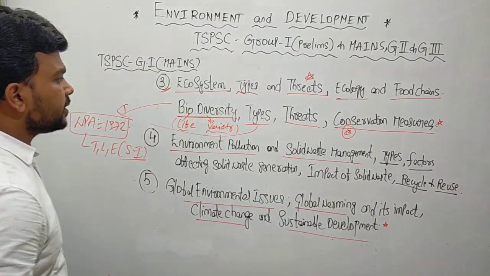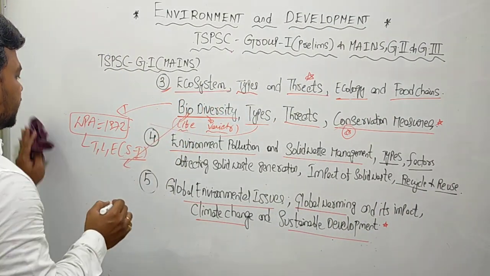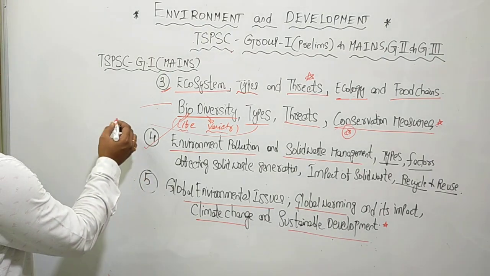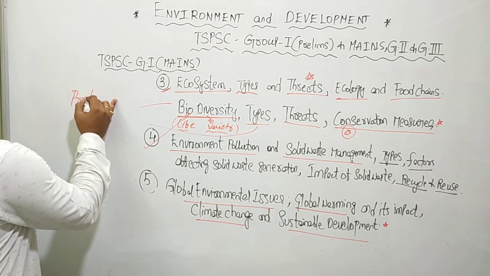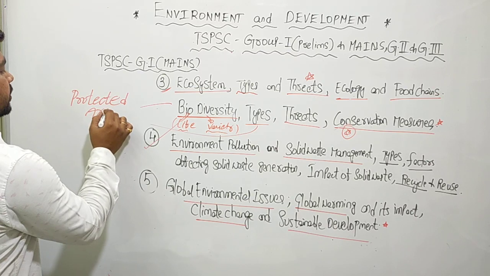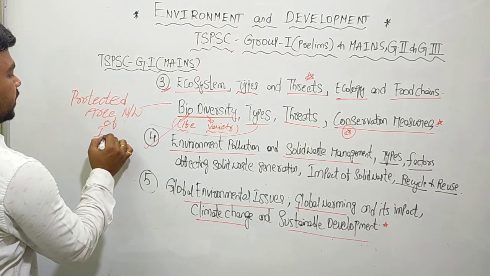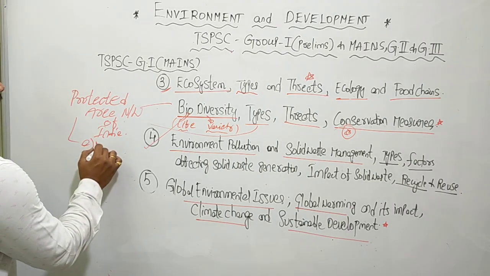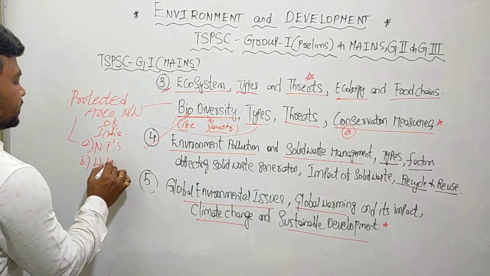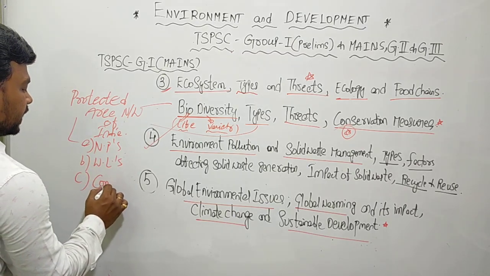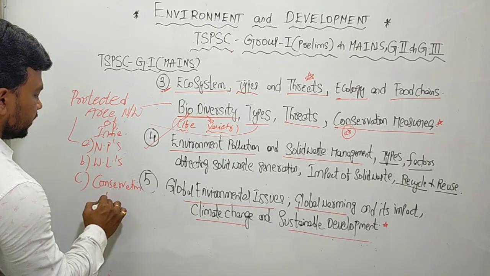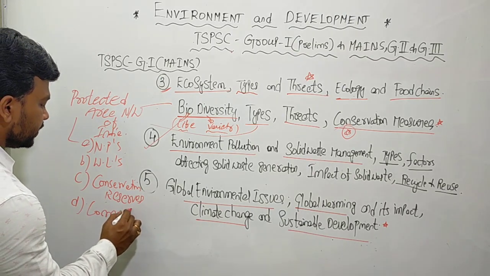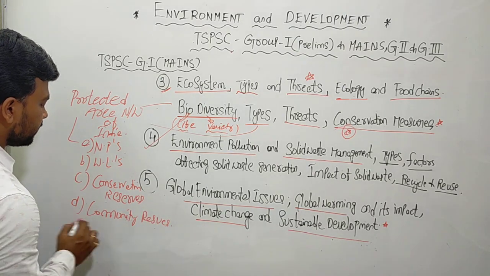Apart from this, as part of conservation measures, the government of India has come out with a unique and novel concept called the Protected Area Network of India. What is this Protected Area Network of India? As part of it, the government has come out with the concept of national parks, wildlife sanctuaries, conservation reserves, and community reserves. So these are the various protected area networks present in India.